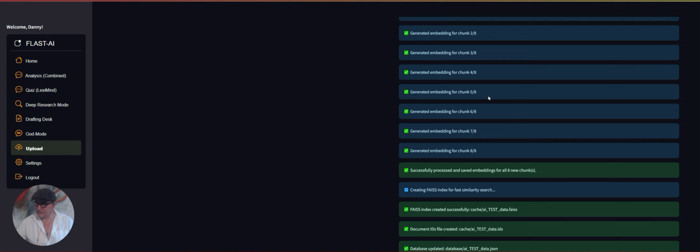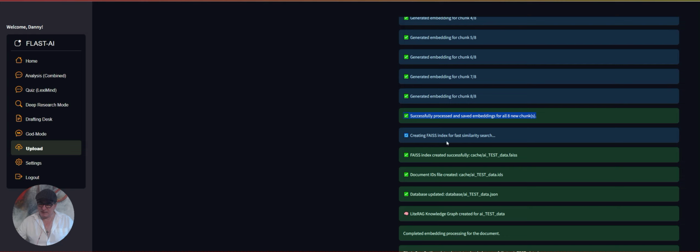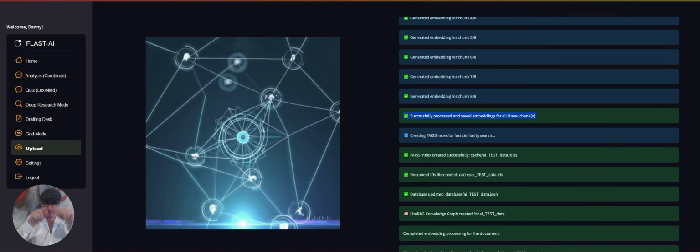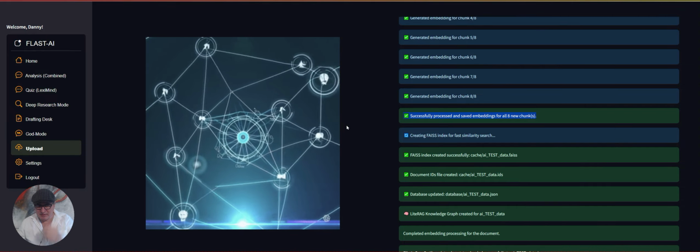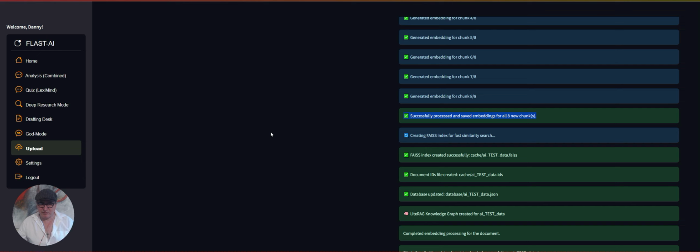Under normal circumstances, previously the system would end here. What we see next is it's creating an index and it's creating a knowledge graph. There are two extra levels of embedding your data into the database, where now you have a database, an index that matches that database, and then a knowledge graph that links all the relationships in that data. The reason that enhances the results is that we can extract things very accurately and pinpoint reference everything.